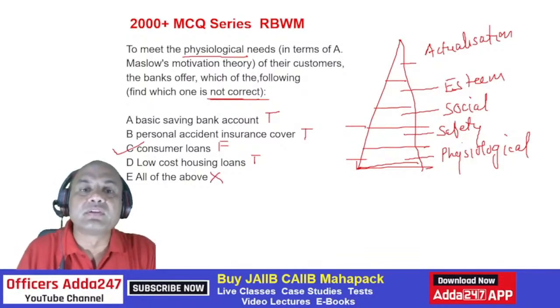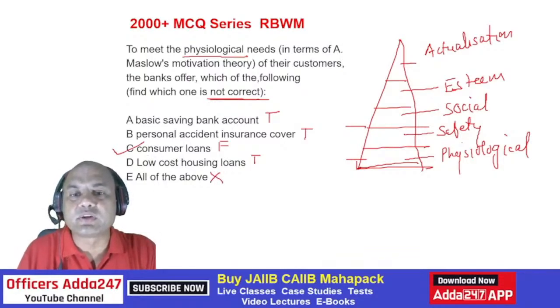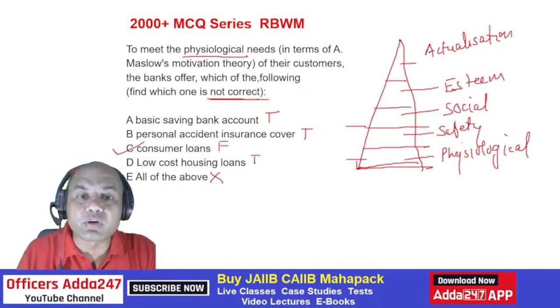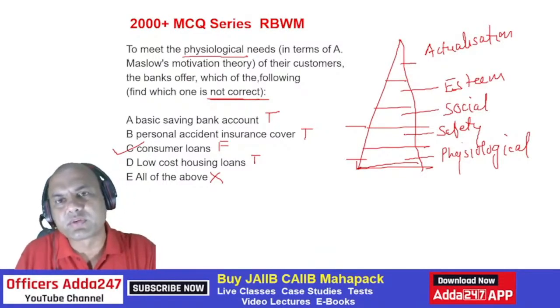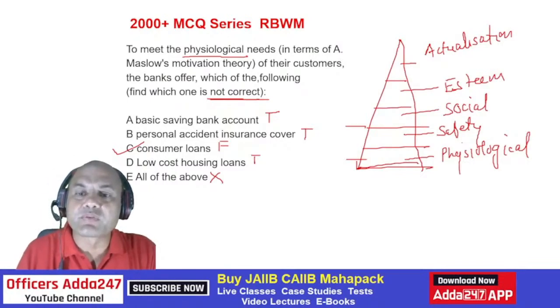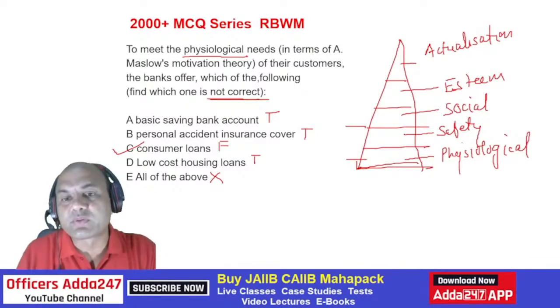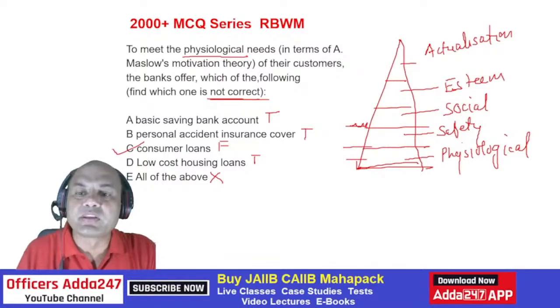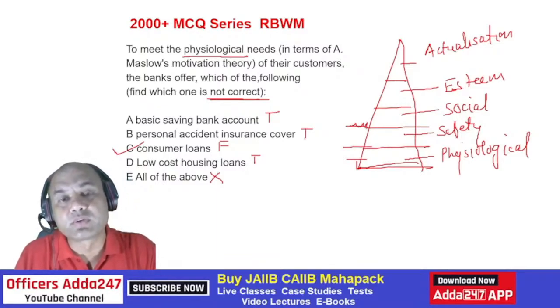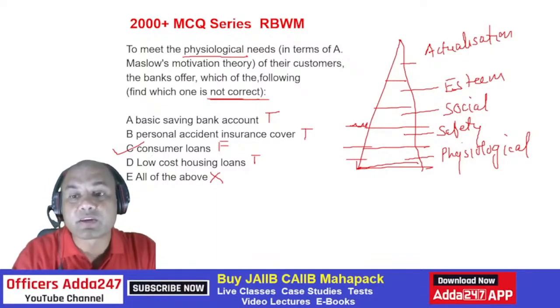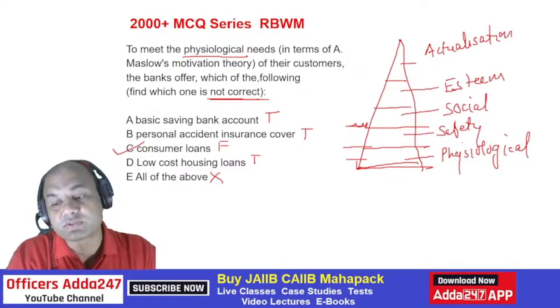Okay. So to meet the physiological needs of any customer, banks offer the following, meaning which do not offer the following. Consumer loans are not offered over here. Consumer loans are offered from this level. You can call it from the safety level. Safety also you can call it from here. This level we offer them. Because even if the safety person goes for some white goods, like refrigerators, they are at the safety level also.